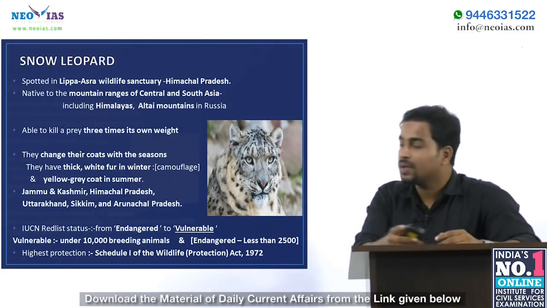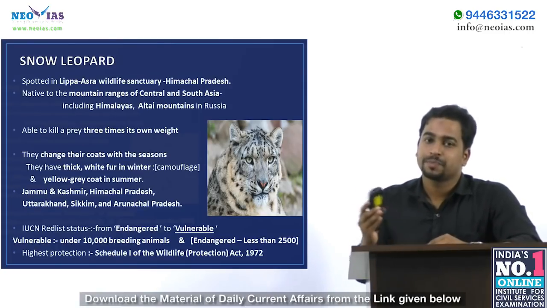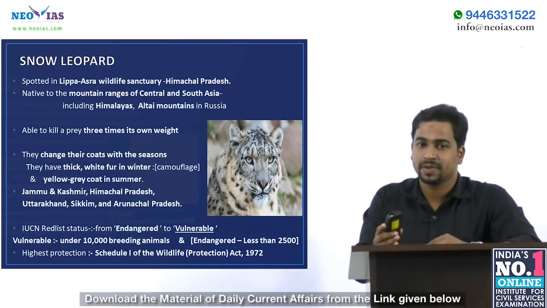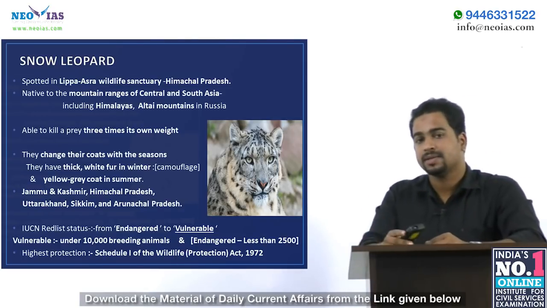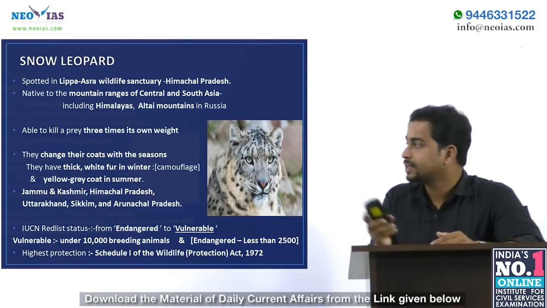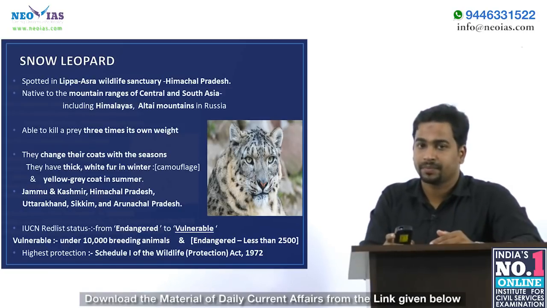It is Snow Leopard. The snow leopard appeared in the news because it was spotted recently in the Lipa Asra Wildlife Sanctuary of Himachal Pradesh. So please note down that the Lipa Asra Wildlife Sanctuary belongs to the state of Himachal Pradesh.